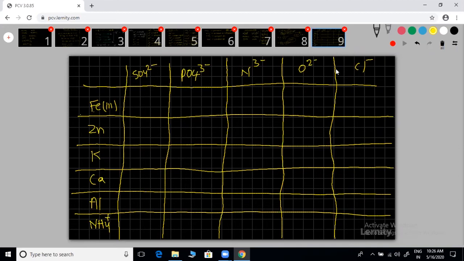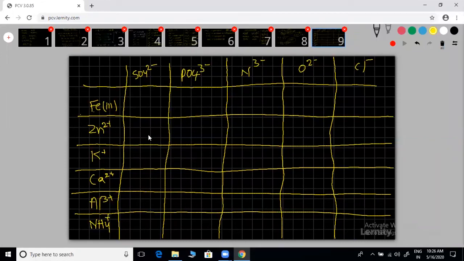Okay, fine. If any doubt in compounds, we'll discuss that very clearly. How to write also, we'll see a few. For example, zinc sulfate. Zinc is 2 plus charge. Charge, you know that one. So K is 1 plus, calcium 2 plus, aluminum 3 plus. First, apply the crisscross method, then write the formula.